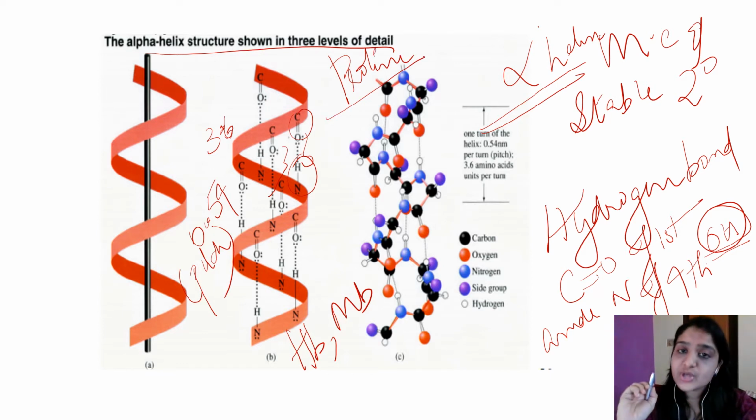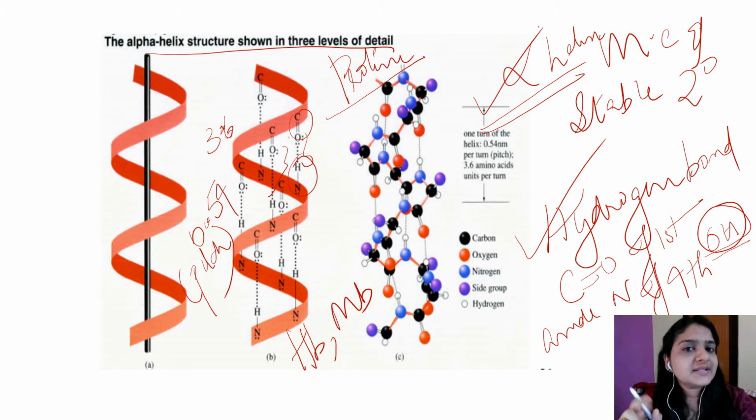So the important points that you have to remember are that the alpha helix is the most common and stable secondary structure. The bonds involved are hydrogen bonds between the carbonyl oxygen of the first amino acid and the amide hydrogen of the fourth amino acid, which are the major bonds in the alpha helix. The pitch of the alpha helix, the distance of one turn, is 0.54 nanometer. The number of amino acid residues per turn is 3.6, and examples with alpha helix are hemoglobin and myoglobin. These proteins have major alpha helix structure, right?